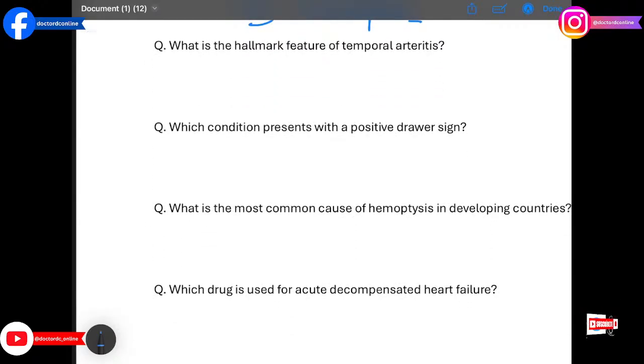What is the hallmark feature of temporal arteritis? The answer is jaw claudication. Vasculitis of the temporal artery causes pain on chewing and vision loss risk.